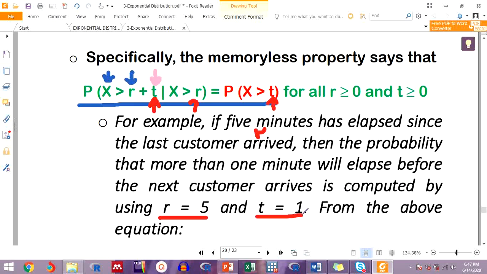To 1. So t is the time in which you expect the new customer to arrive, and r is the time which has elapsed since serving the last customer.